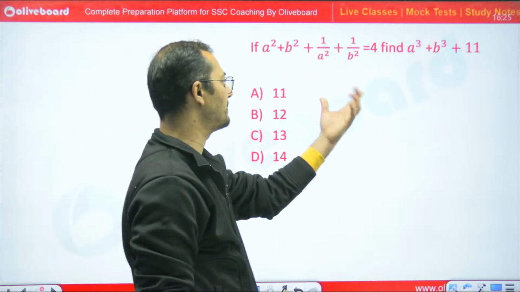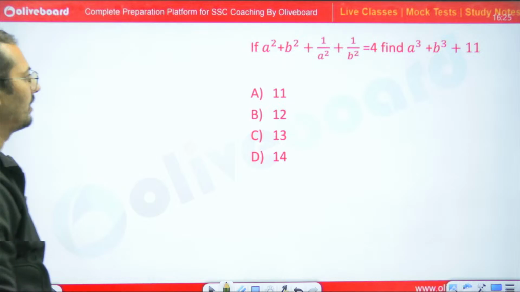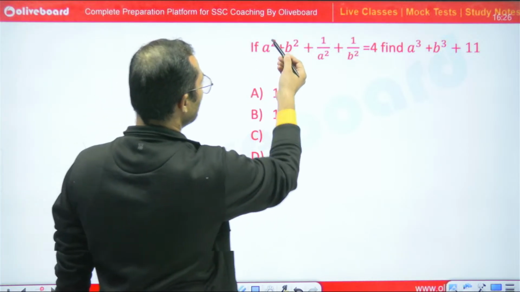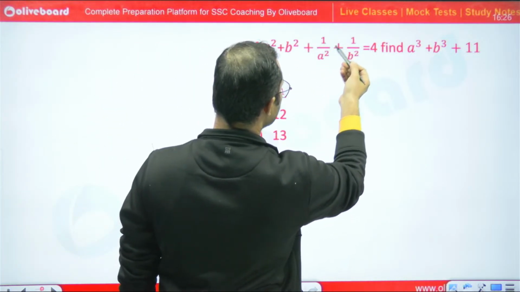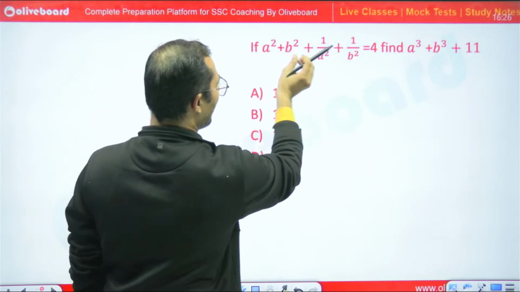Now tell me what would be the answer for this question. See, a cube plus b cube plus 1 upon a square plus 1 upon b square is equal to 4, right? See, square, square, square.